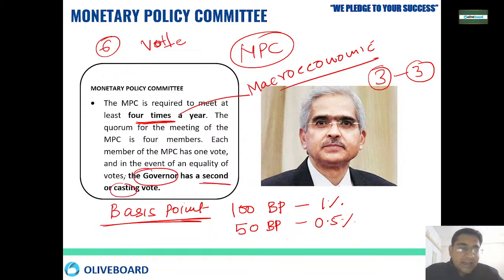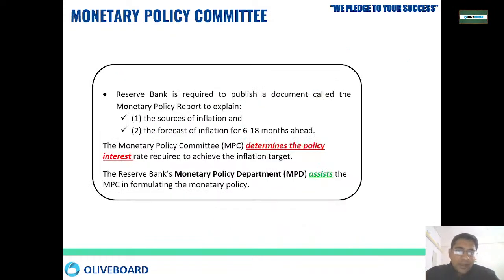Okay, then the second casting vote is in the hand of the governor. So that means the governor has 2 votes in their hand. Okay, and the governor can only utilize the second vote whenever there is any kind of tie.